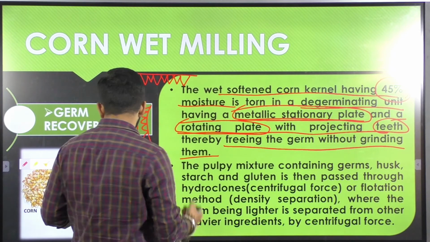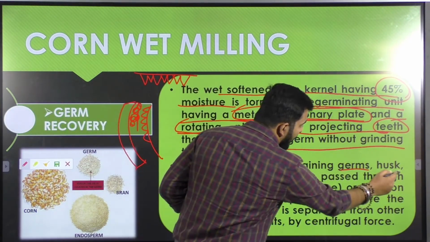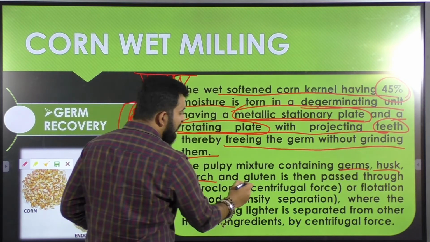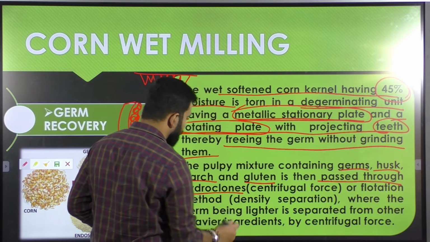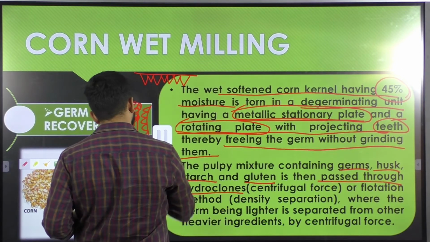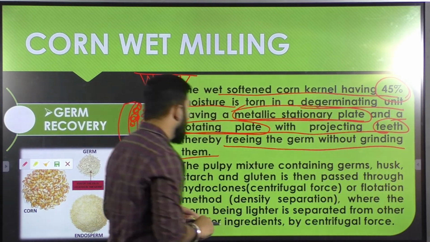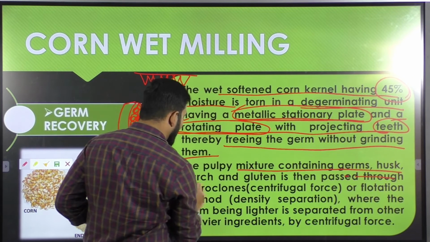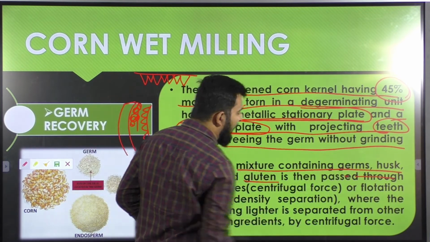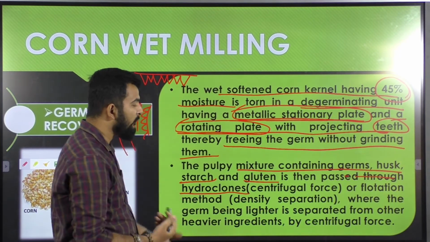The pulpy mixture containing germ, husk, starch and gluten is then passed through hydroclones. Hydroclones utilize centrifugal force.